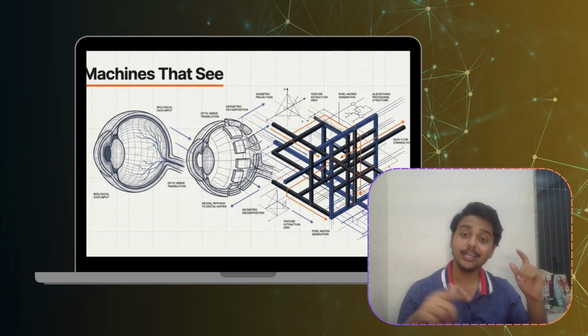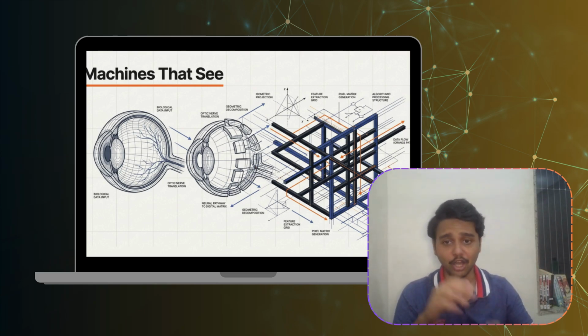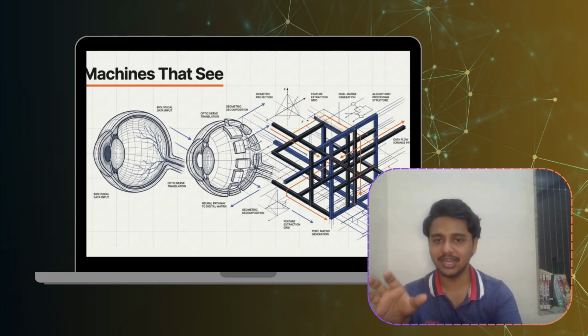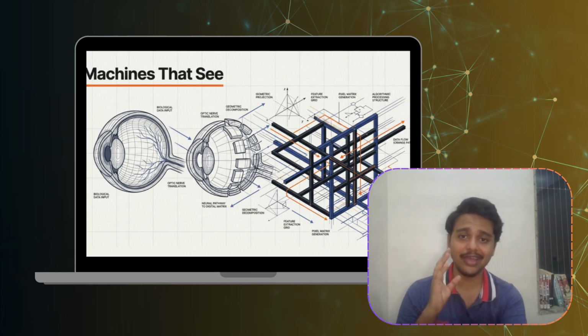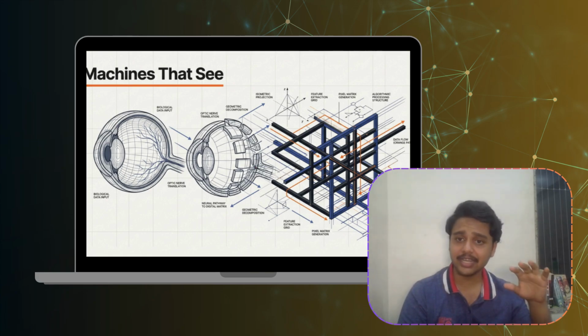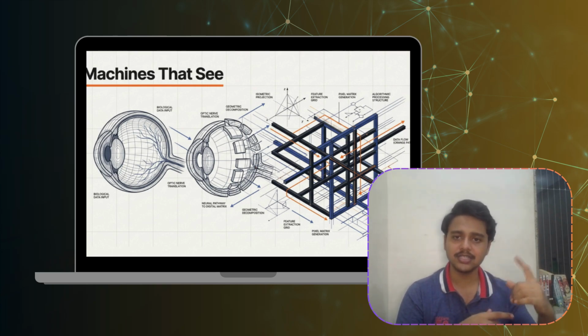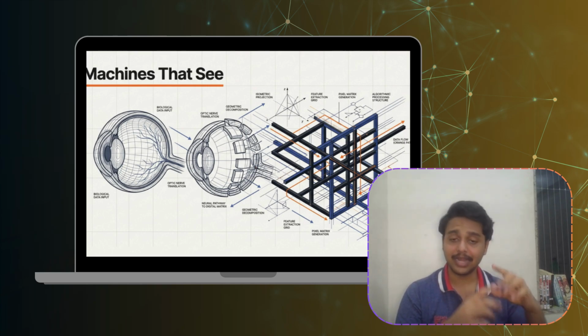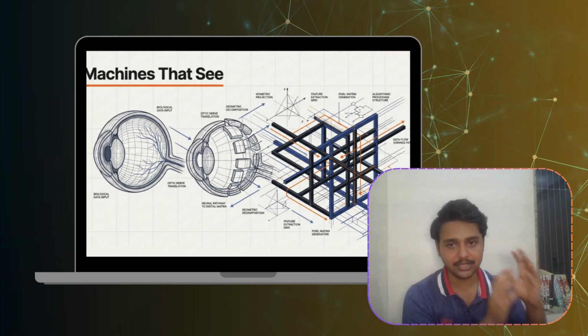This particular slide shows the transformation. On the left side, we have the biological eye. On the right, we have an artificial system. Notice the stages. The input is entering, the information is getting processed, the features are being extracted, then the patterns are recognized, and lastly, the predictions are generated.